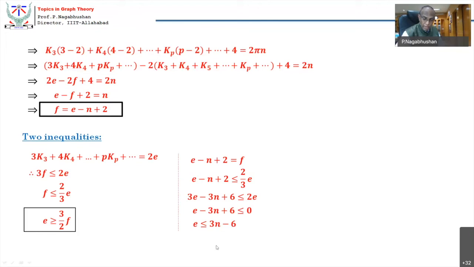But if this inequality is satisfied, then it may be a planar graph. Okay, it is not a sure test, but it is a necessary test. It is not a sufficient test, but it is a necessary test. So for a graph to be planar, this inequality should be satisfied. But satisfaction of this inequality does not assure that the graph is planar. But not satisfying this inequality surely assures that the graph is non-planar. Is that clear? So this is just an inequality relating only E and N. And only when this is satisfied, then we try to calculate the number of faces, provided the graph is proven to be planar.